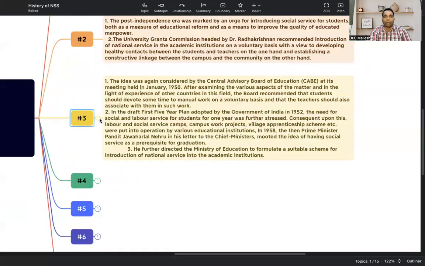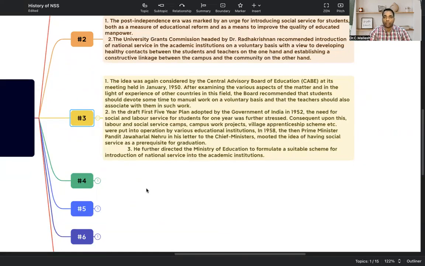Now coming to the third point. The Central Advisory Board of Education, CABE, held a meeting in January 1950. In that meeting they discussed various points, studied all the countries working on social service related things, and the board recommended that students should devote some time to manual work on a voluntary basis. Teachers should also be associated with such work. Now what happened here?